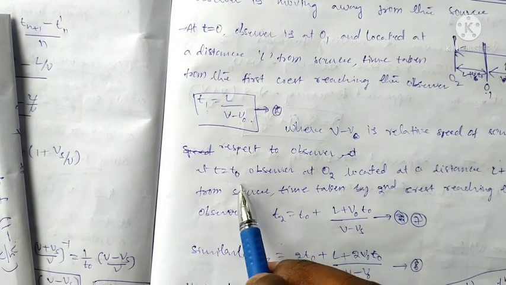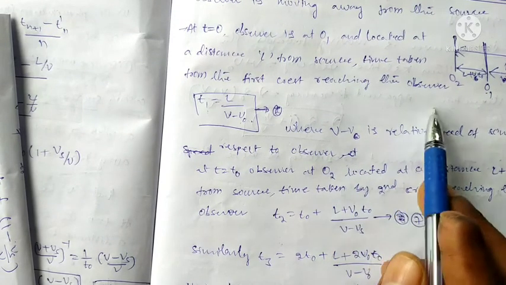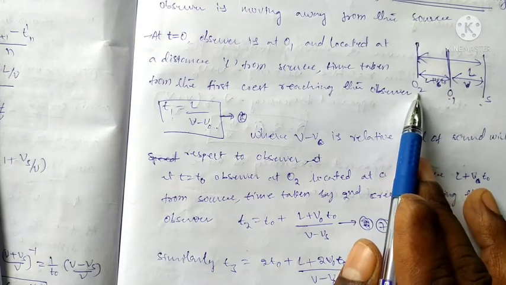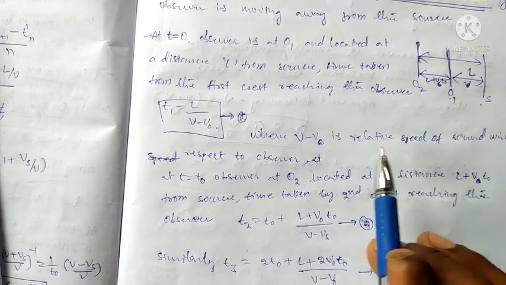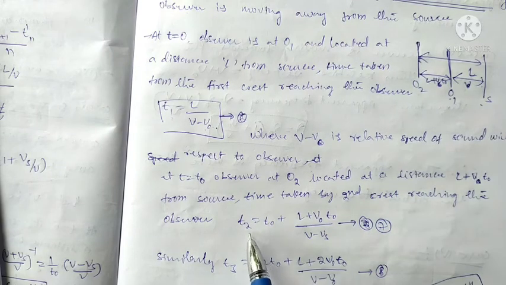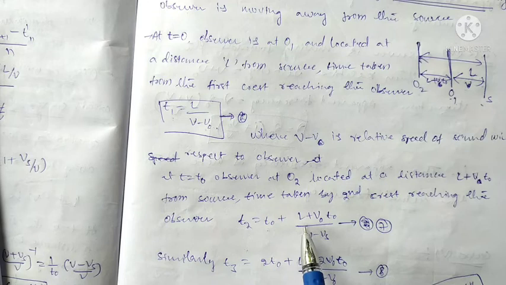At a certain time it reaches the position O2. The time taken is t2, equal to t naught plus L plus v naught by v.